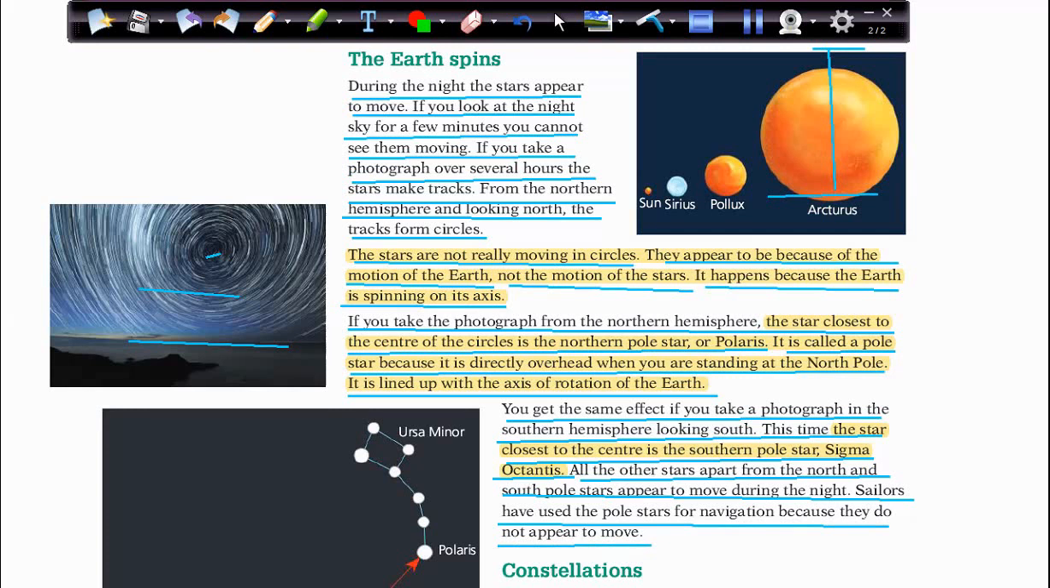So as I said earlier, if we look at the stars, we cannot see them moving. That's why the sailors took advantage of this and navigated using the stars, which is like finding their direction, because they know that these stars do not move.